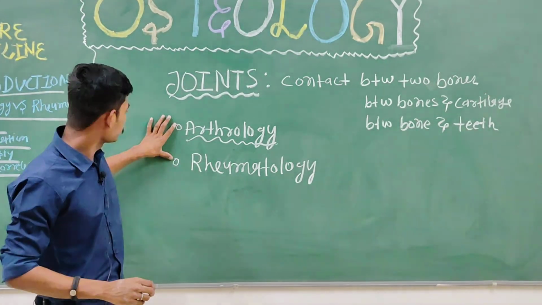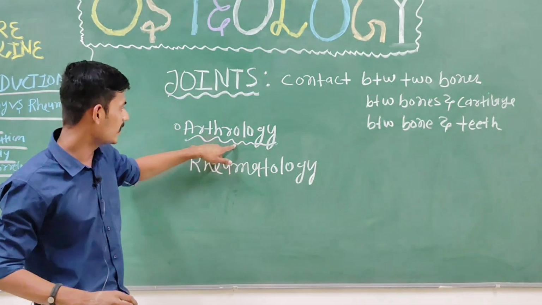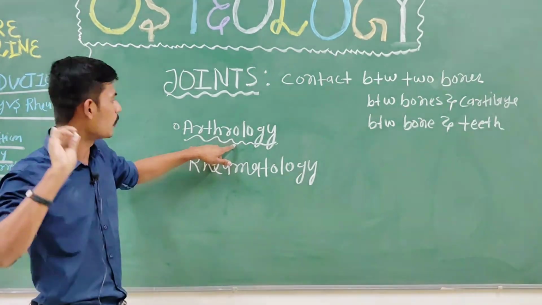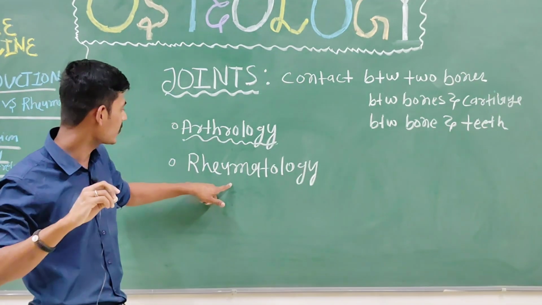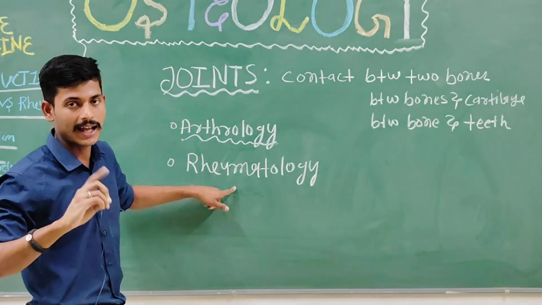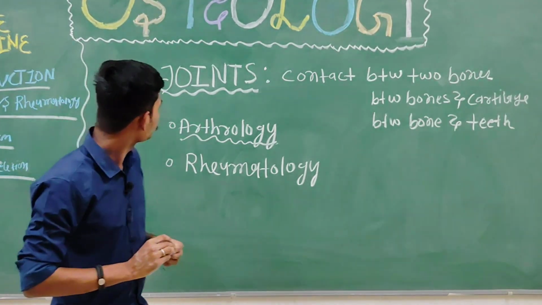So I should repeat once again so that you don't confuse these two branches. Arthrology specifically studies the joints, whereas rheumatology is a medical specialty which deals with bones, muscles, joints, and their treatment. Understood?